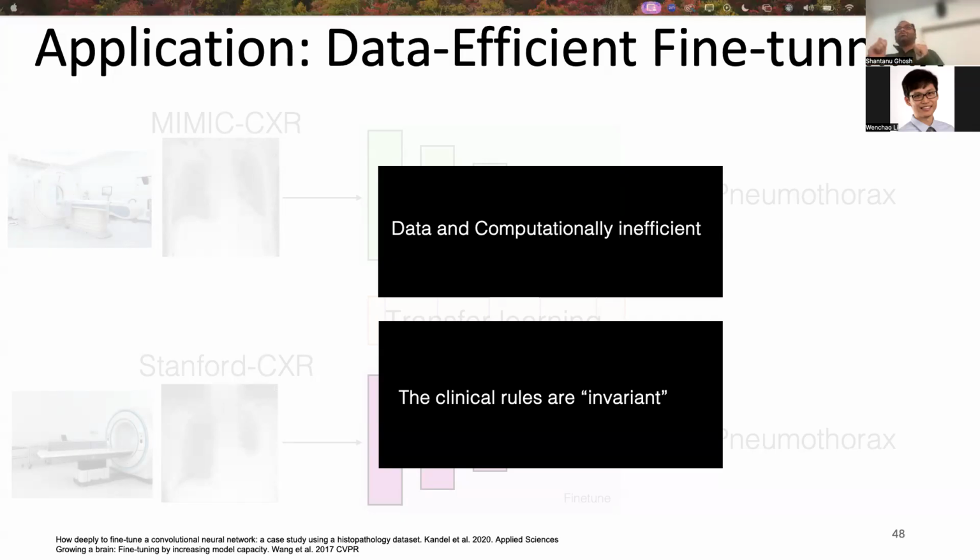However, the clinical rules that we learned in the last slide are invariant. So the experts learn those clinical rules, which are not going to change from one hospital to another. We can effectively transfer them to the target site with limited data.